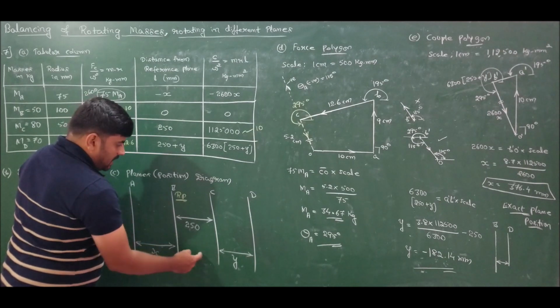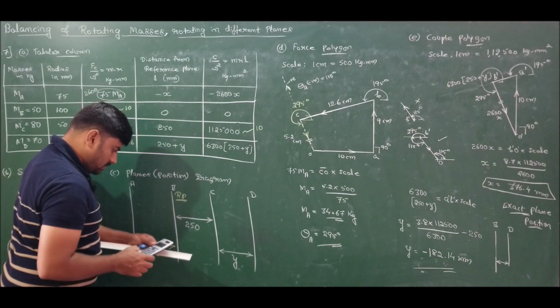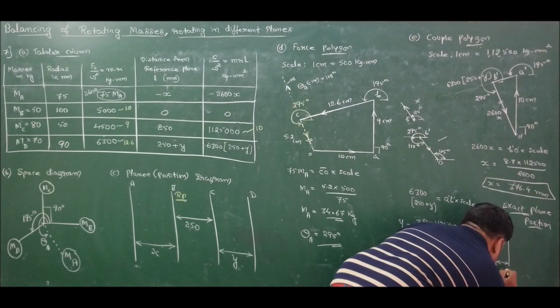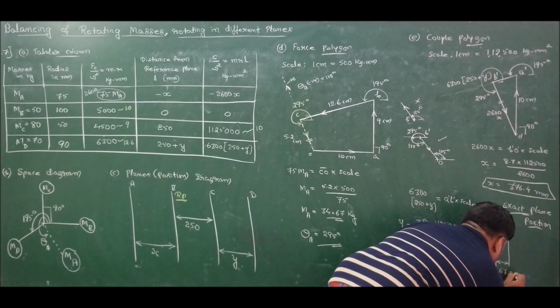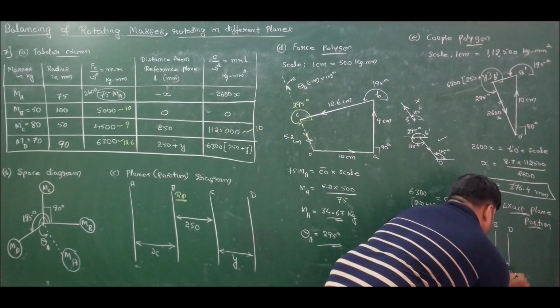To C it is minus 182. So 250 minus 182 is how much? 250 minus 182.14, which is 67.86. So this distance is 67.86.